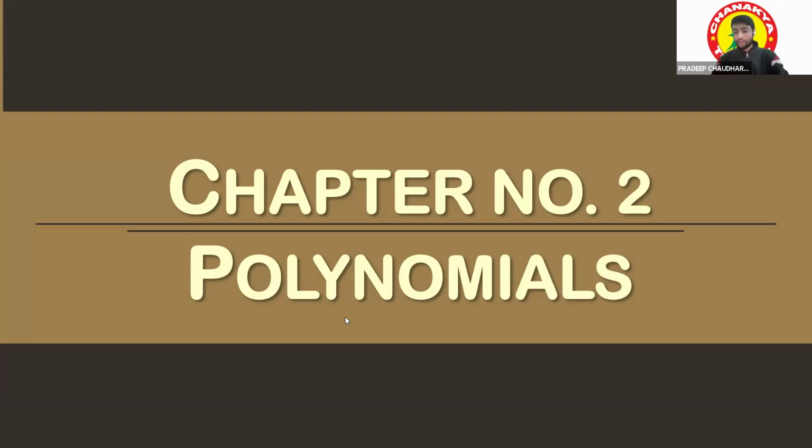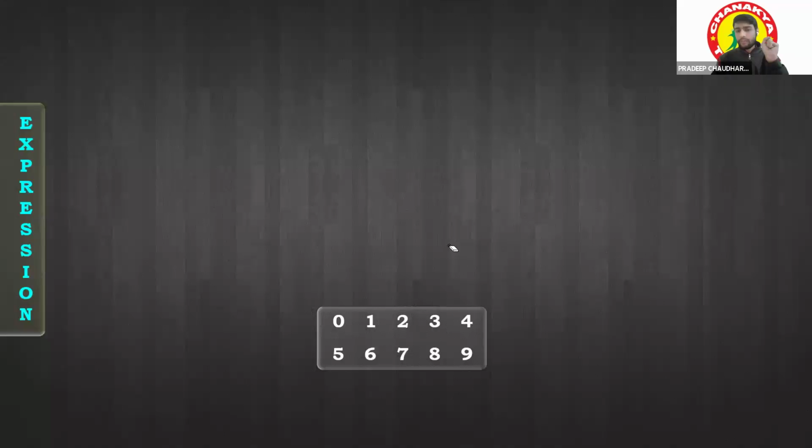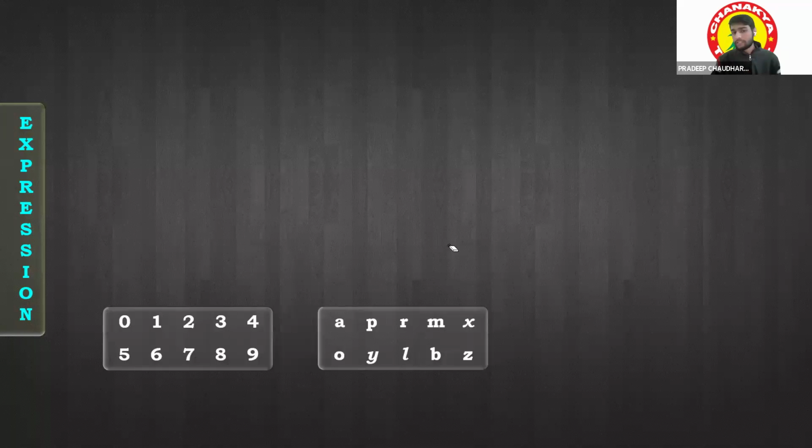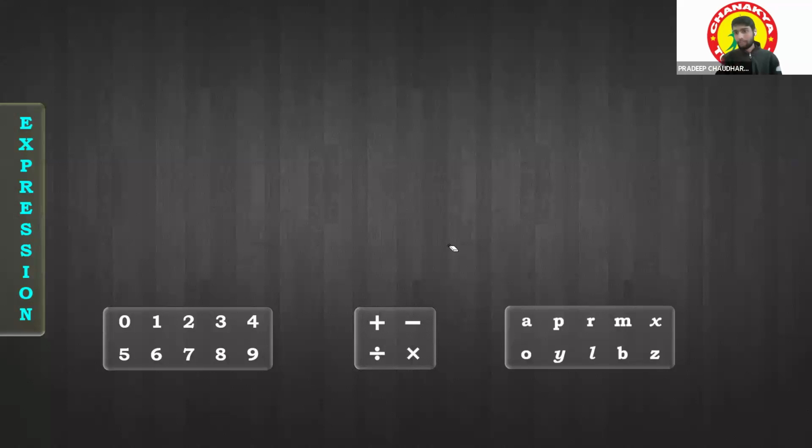Okay, fine. So let's understand what these polynomials are, right? There is one term that is called the expression. Like if I'm just writing 0, 1, 2, 3, 4, 5, 6, 7, 8, 9, and A, P, R, M, X, O, Y, L, B, Z, right? So if I'm doing any operation with them, first of all, let's understand what this expression is. There are some digits over there, which are called the constant terms, and these are called the variable terms, right? This is my constant because these have a fixed value. And these are my variables. Okay. So variable and constant.